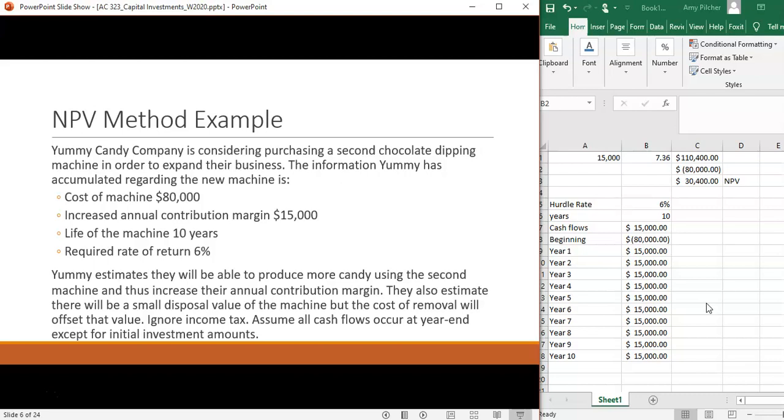This gives us a net present value of $30,400. Because it's a positive number, that tells us that this project will more than pay for itself, and it's a good investment.